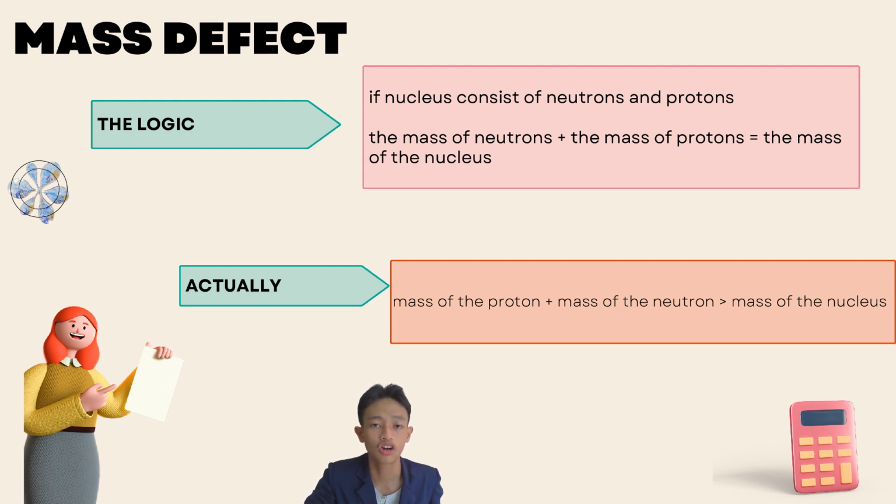So, the components before being combined are bigger than after. When something is missing, well, the difference is a mass defect. Protons and neutrons initially form a nucleus and are then combined. It turns out that there is a difference in mass. Well, the difference is a mass defect.